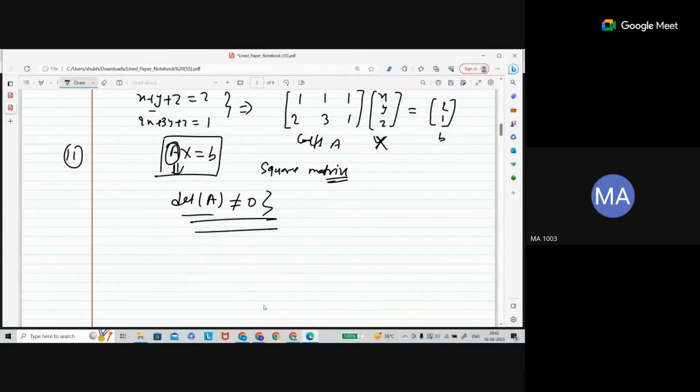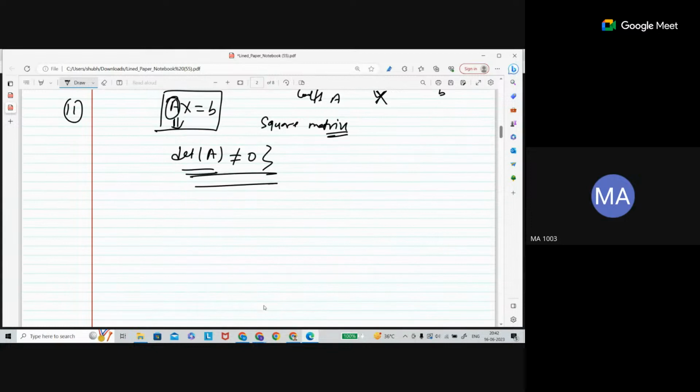Now you will see the reason why we need this. Let me tell you the solution. When you start solving, you will see why we need the determinant of the coefficient matrix not equal to 0. So let me form a system of linear equation. Let's say this is the system of linear equation.